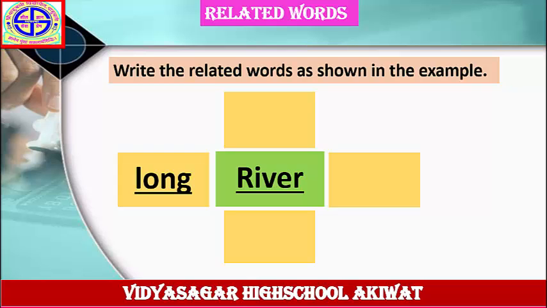Write the related words as shown in the example. The word is given here, river. The answer is given here, long. Long river. Long, this is an adjective. In the same way, you have to write down three more examples of river, but they must be adjectives. Long river. Big river. Wide river. Ganga river. In this way, you have to complete this wave diagram in your notebook.